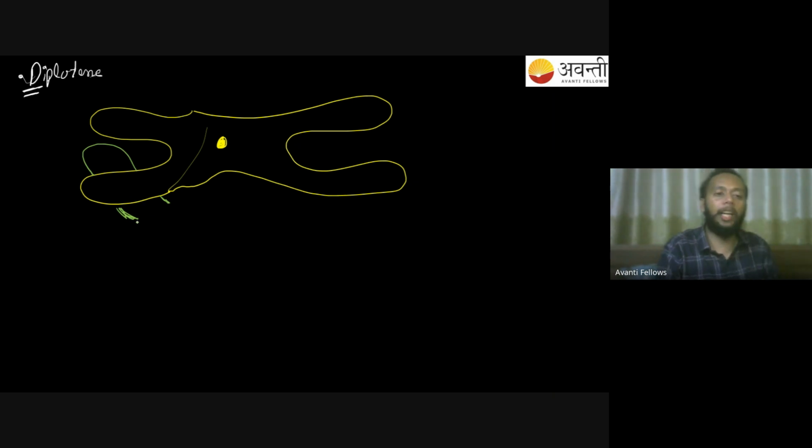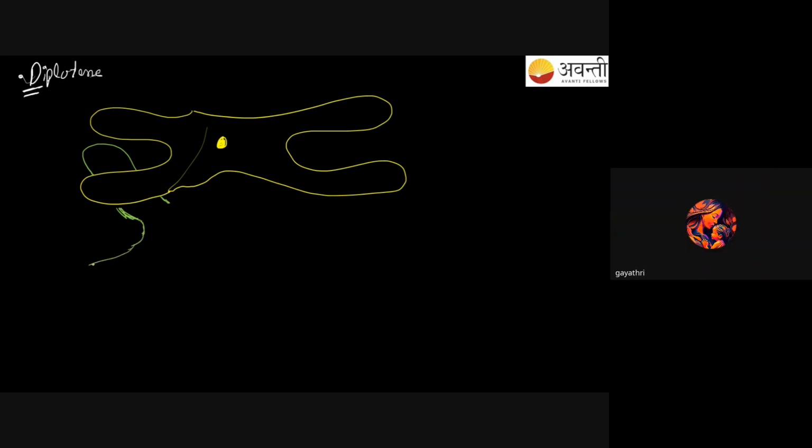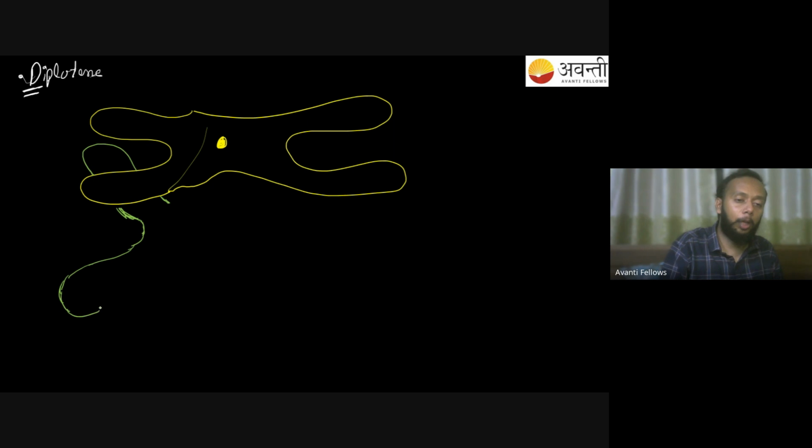Now tell me something quickly. These two chromosomes were attached to each other with the help of what? Synaptonemal complex. You can also call it in a simple word, zipper protein. Remember, these two chromosomes are attached with the help of the synaptonemal complex. Now what exactly happens now? The synaptonemal complex will start detaching or will undergo dissolution from the center.